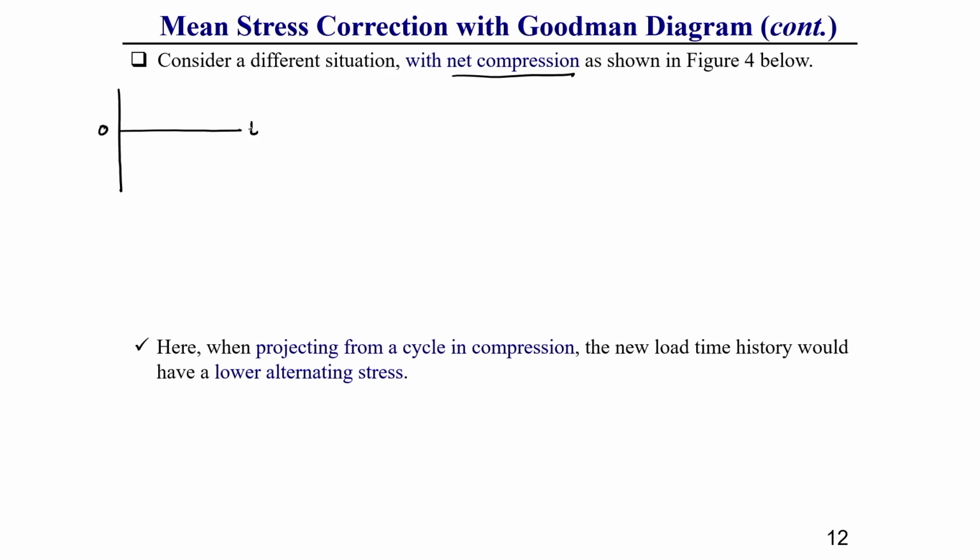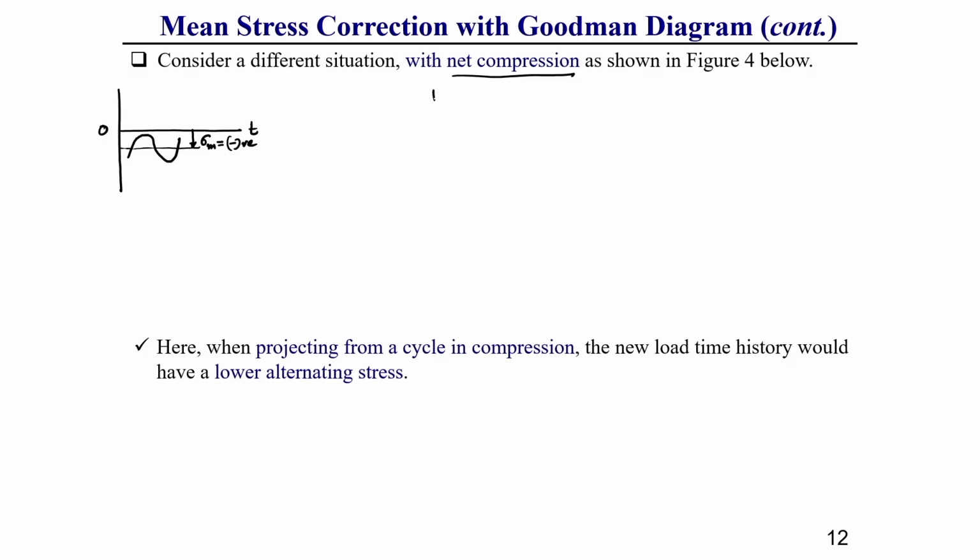This is your 0 line. Here let us consider the stress cycle is like this. Here, once you find the mean stress, you will find this mean stress is negative in nature.